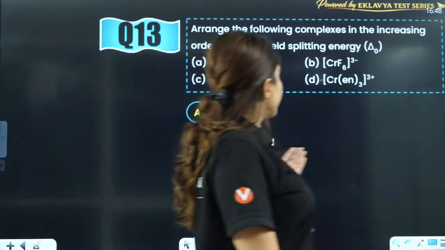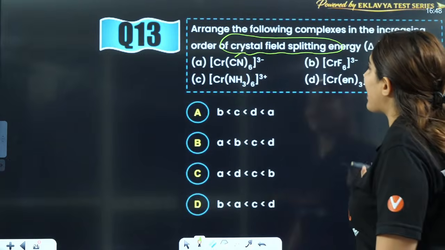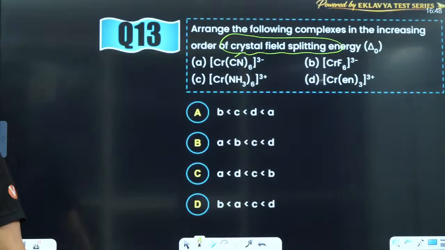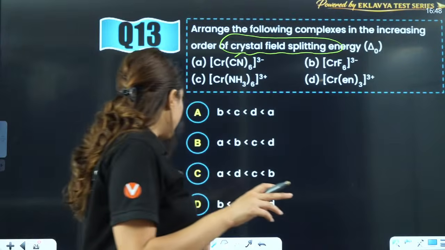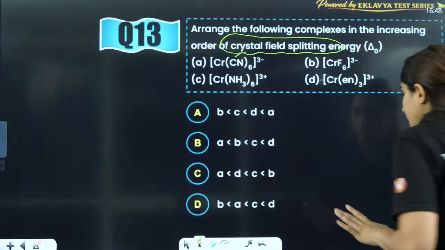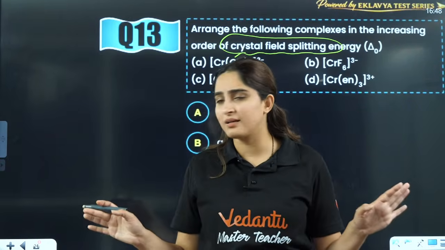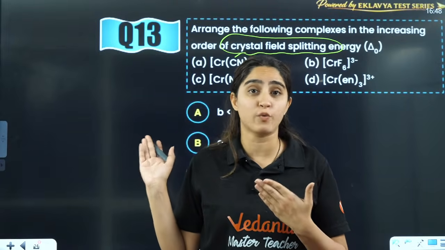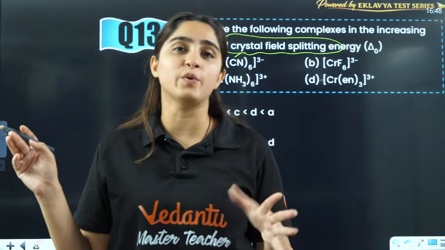Then there is arrange the following complexes in increasing order of crystal field splitting. Now this is again from the spectrochemical series, right? Okay, so quite easy only. Till now I haven't found any tough question here, it was easy only, very doable, right? I have taught you even tougher questions as compared to this. This should be a very easy question for you.